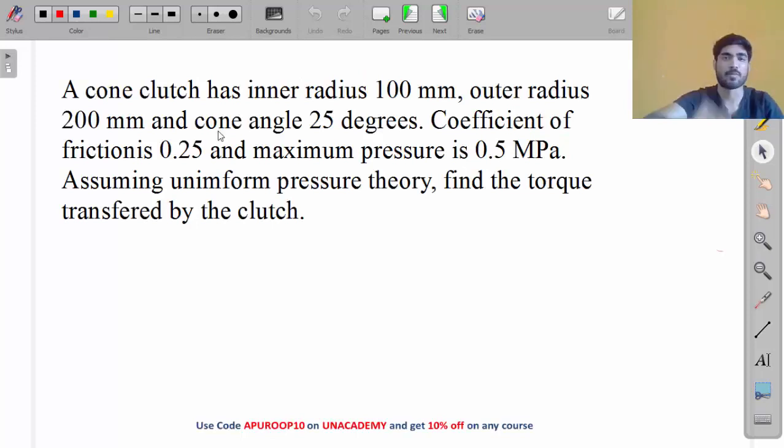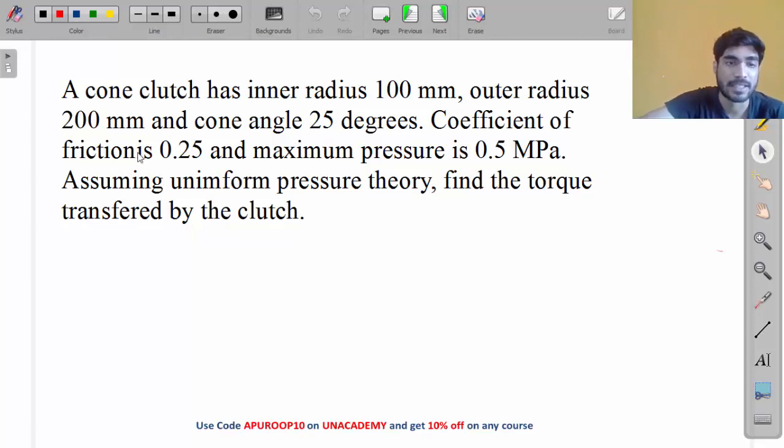Look at this numerical. A cone clutch has inner radius 100 mm, outer radius 200 mm. R1 is 100, R2 is 200, and cone angle 25 degrees. What is cone angle? Cone angle is 2 alpha. It is not alpha. People usually make this mistake, so remember this. Cone angle is 2 alpha, so 2 alpha is 25. So what is alpha? 12.5.